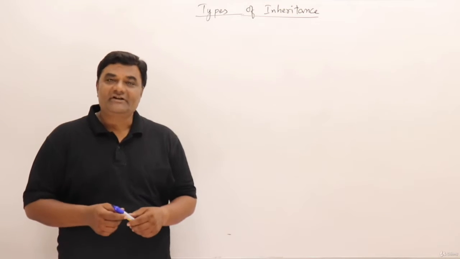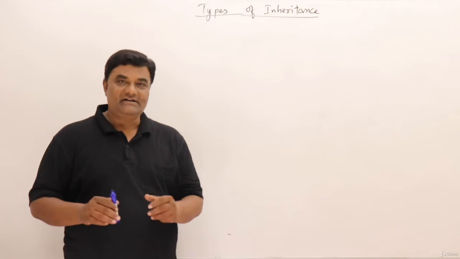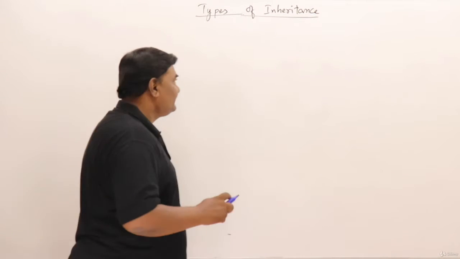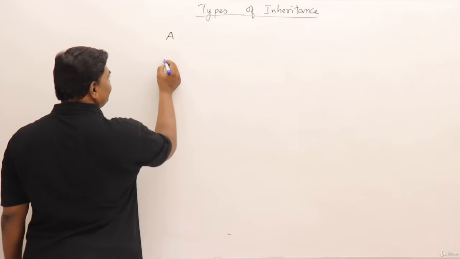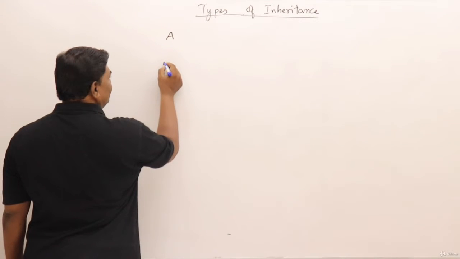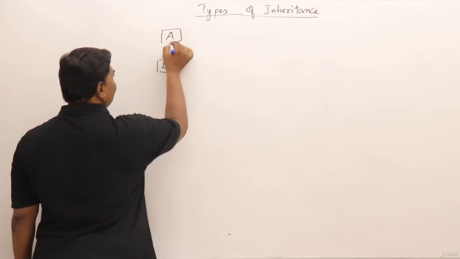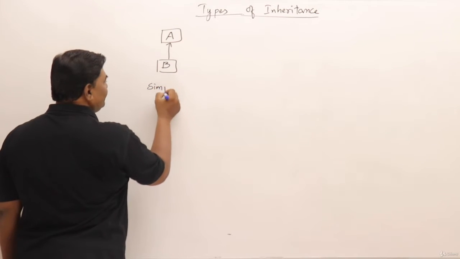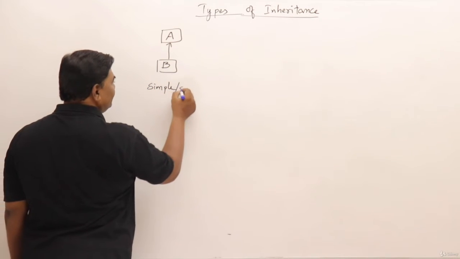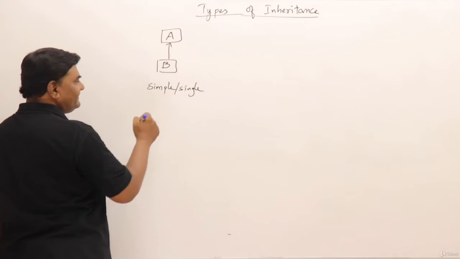There are different types of inheritances supported in C++. Let us look at types of inheritances. First, if you have a class A, I'll be using letters, this is a base class, and this is a derived class, that is a child class. So a class is inheriting from an existing class. This is called simple or single inheritance. Right? This is simple or single inheritance.